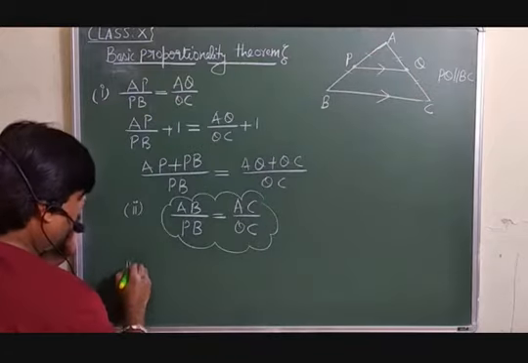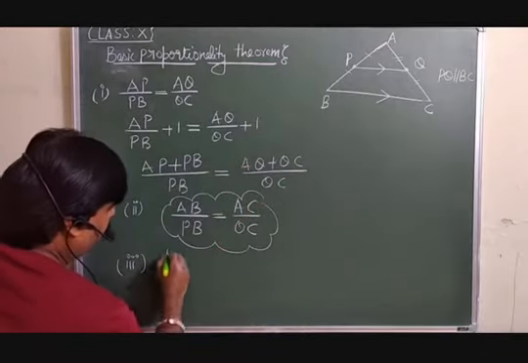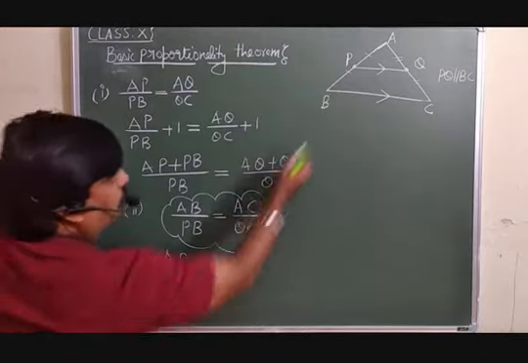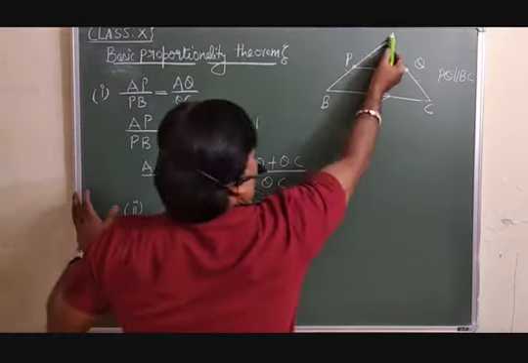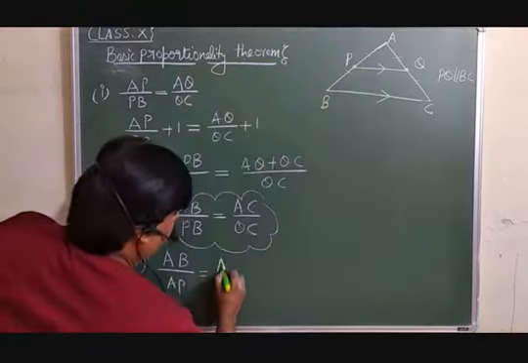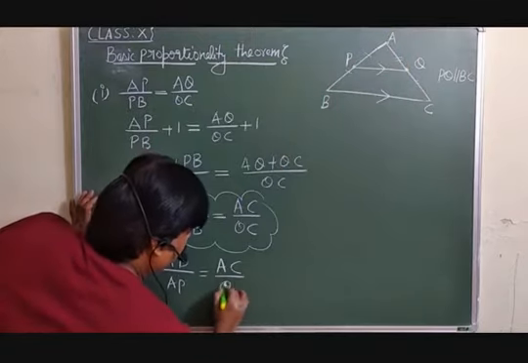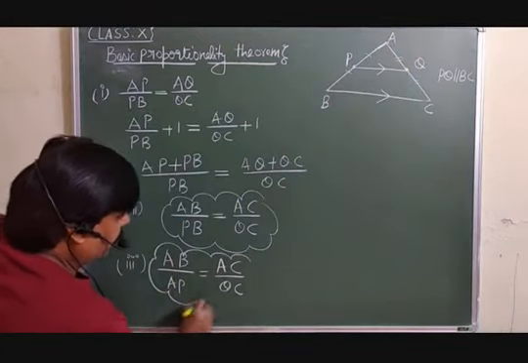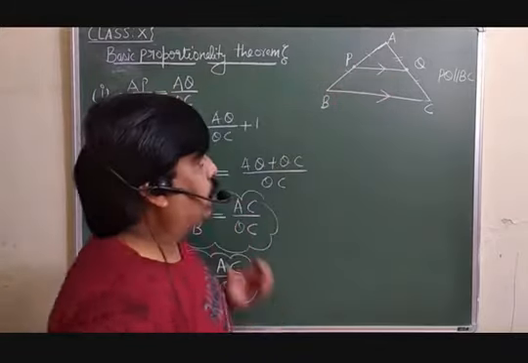For instance, you can write AB over AP is equal to AC over AQ. The relation or ratio we take on this side, we will take the same on the other side also.